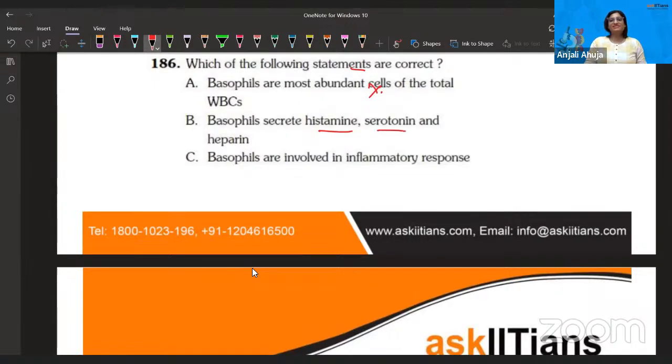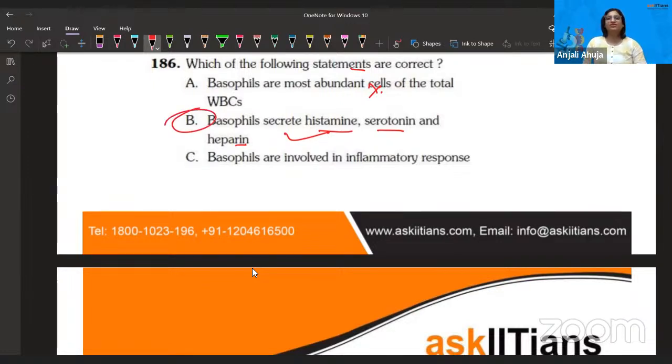Basophils secrete histamine, serotonin, heparin. Yes, definitely. Guys, whenever an allergic reaction happens, at that point histamine is released. That's why the tablets, the medicines that we take, are antihistamines, and basophils come in at that place because they also participate in eliminating the effect. It increases the effect and then eliminates the allergy. So definitely this is the answer.